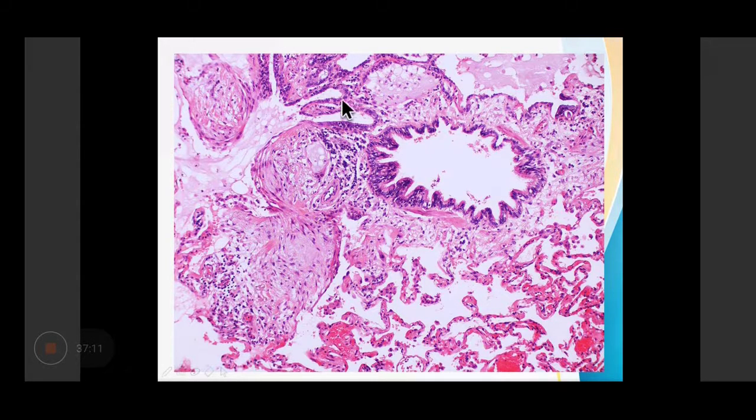These are the exudates and these are areas of edema. They are slowly replaced by areas of fibrosis. These fibrotic areas are then slowly replaced by spaces which give a honeycomb appearance. And there will be hyperplasia of pneumocytes, and there will be inflammation in the interstitial space.